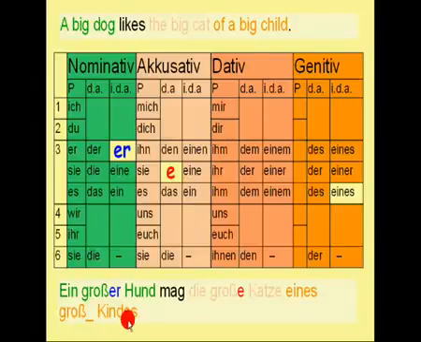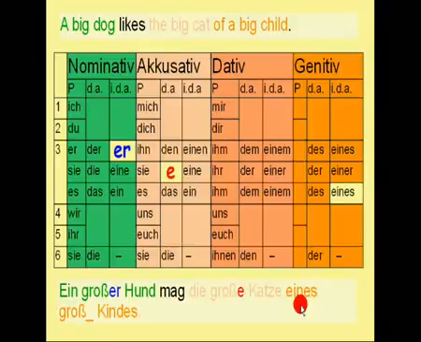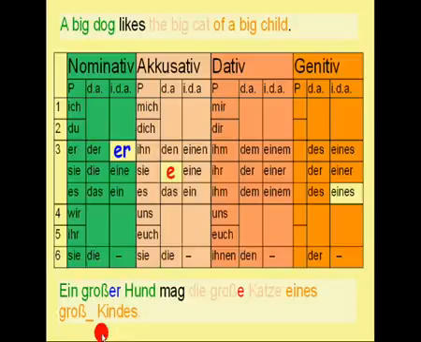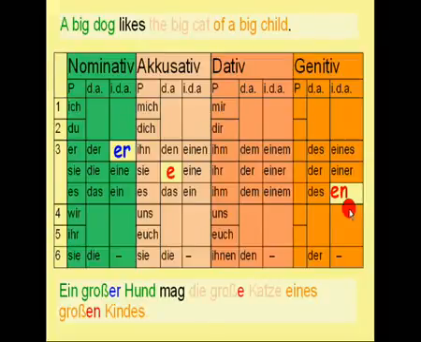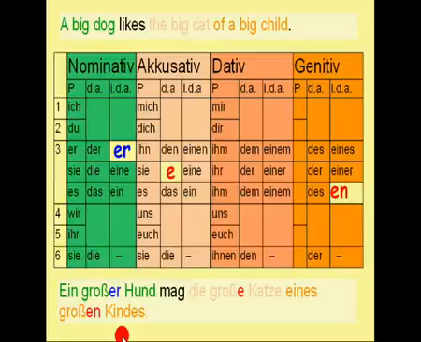Because in the genitive case, neuter nouns and masculine nouns get an additional es or an additional s, as you remember in my lesson about the genitive case. But anyway, this is how the sentence continues. And now we need to put the ending of the adjective behind the basic form. Do you remember the adjective ending for this indefinite article? It was en. So the correct sentence now is: Ein großer Hund mag die große Katze eines großen